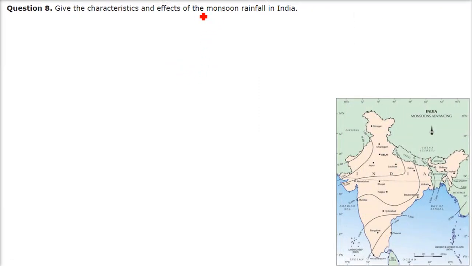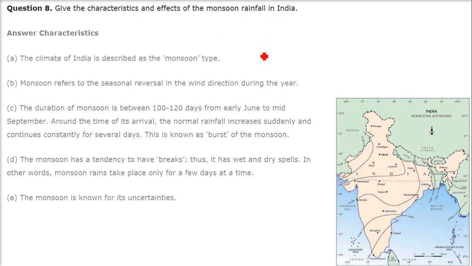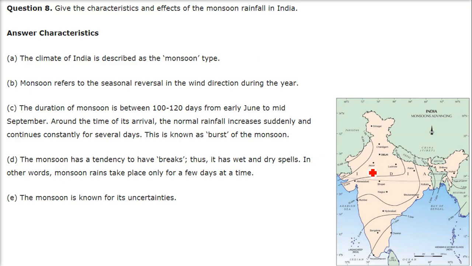Give the characteristics and effects of the monsoon rainfall in India. So when we have this time when the monsoon is there, the climate of India is described, as we just said, as monsoon type. Monsoon refers to the seasonal reversal in the direction of the wind during the year.